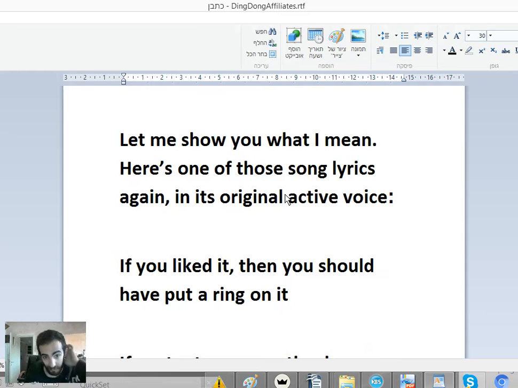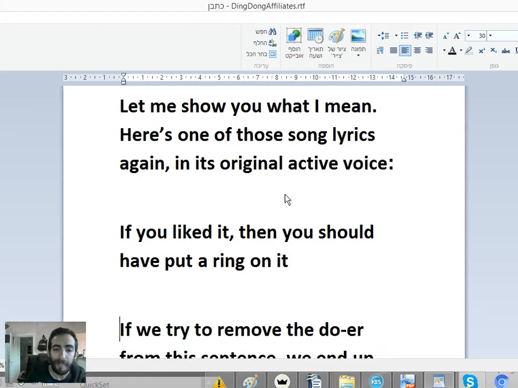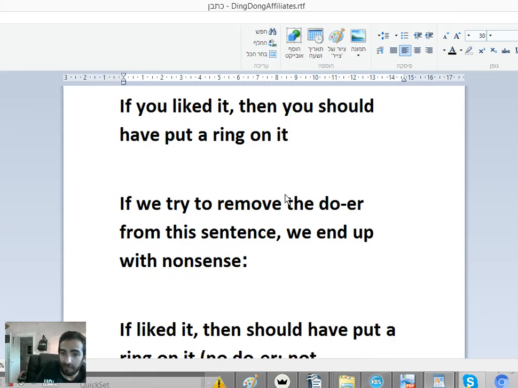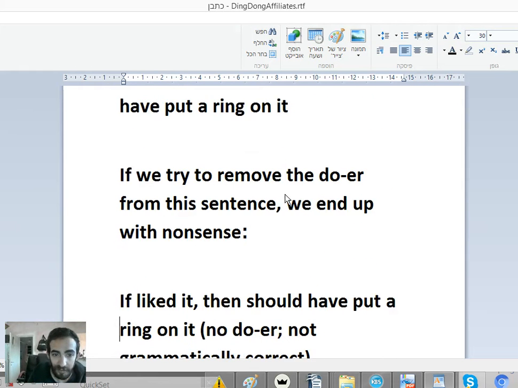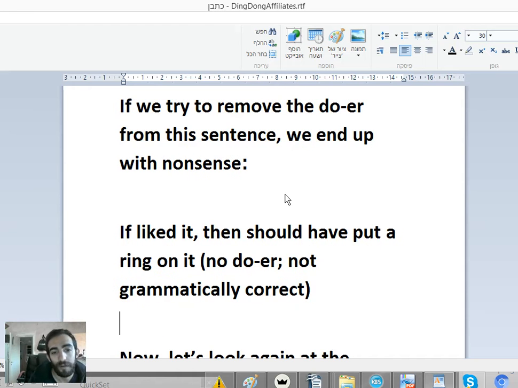Here is one of the song lyrics again, in its original active voice: if you liked it, then you should have put a ring on it, okay? If we try to remove the doer from the sentence, we end up with nonsense. If liked it, then should have put ring on it. No doer, not grammatically correct.